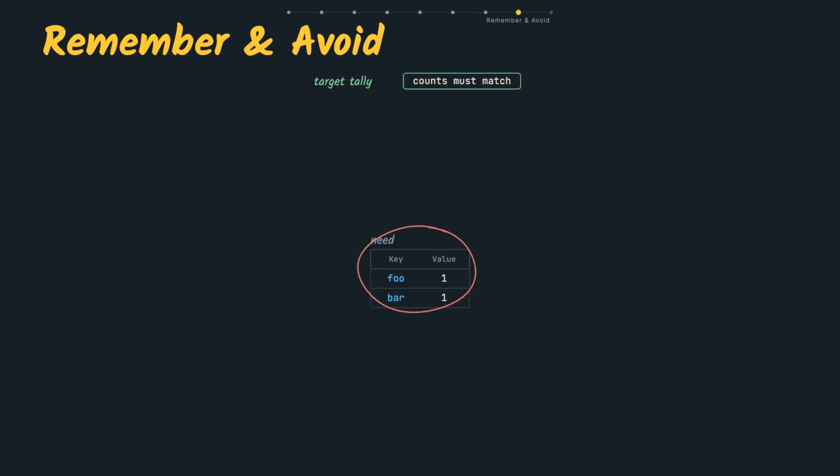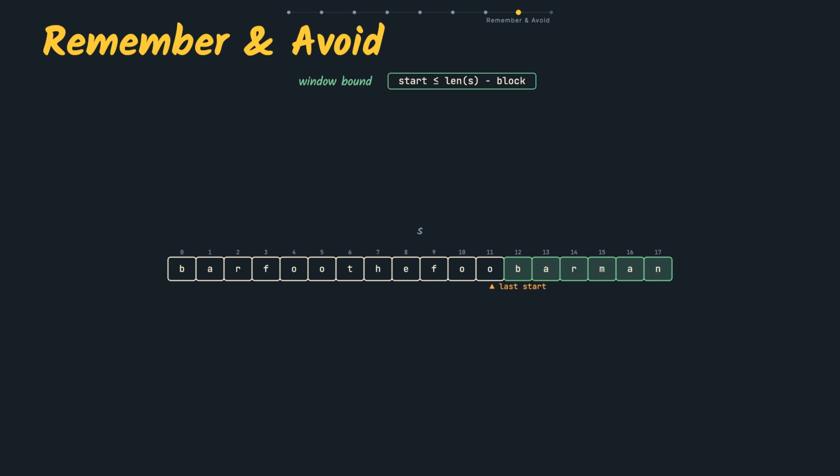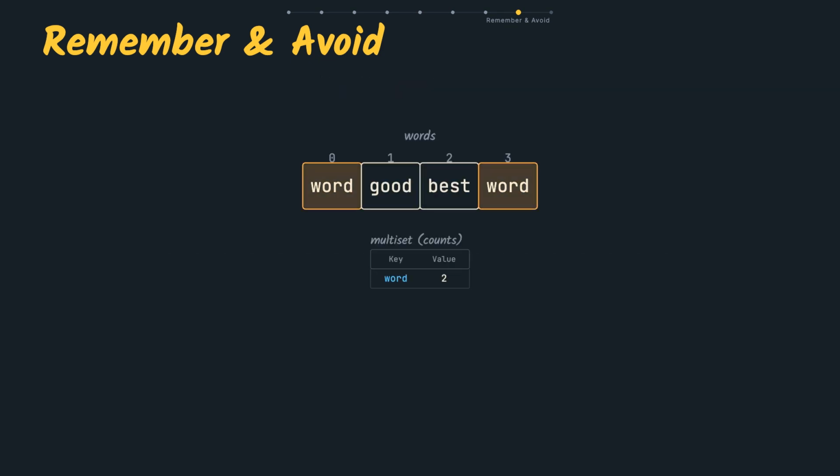Remember the target counts. Each word and how many. A block is valid only when its chunks match it exactly. Remember the 2 ways a chunk fails. It isn't a word, or you've already used it up. Watch the window bound. The last start is string length minus block length. 1 past, you read off the end. Watch duplicates. A plain set passes word, good, best, word. Only counts catch it.